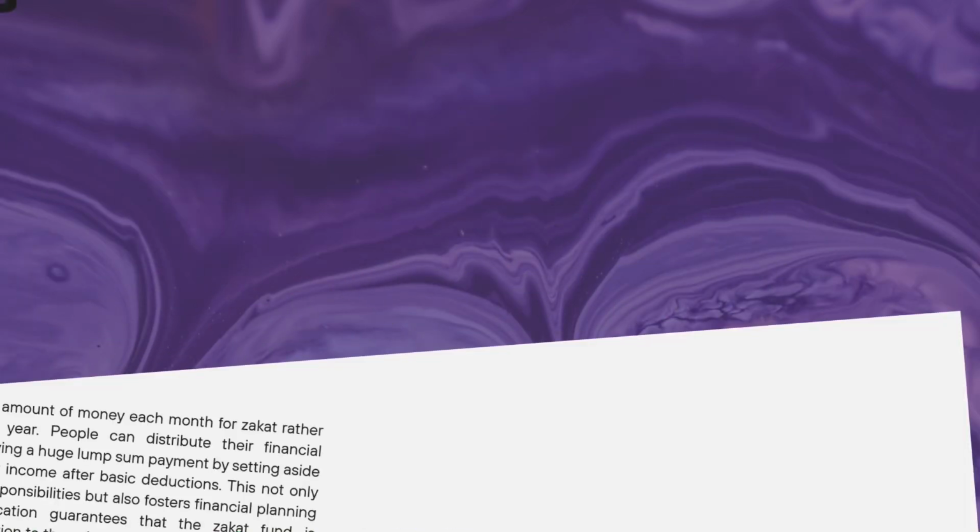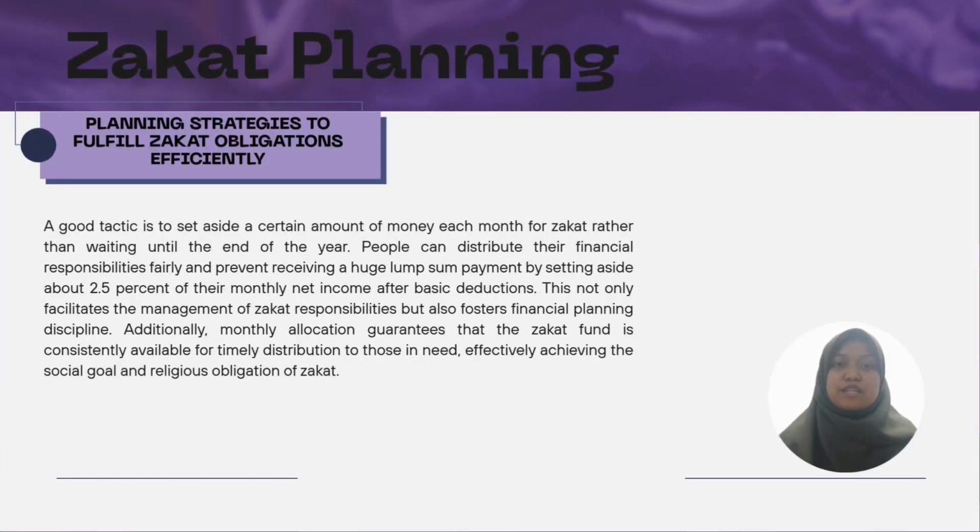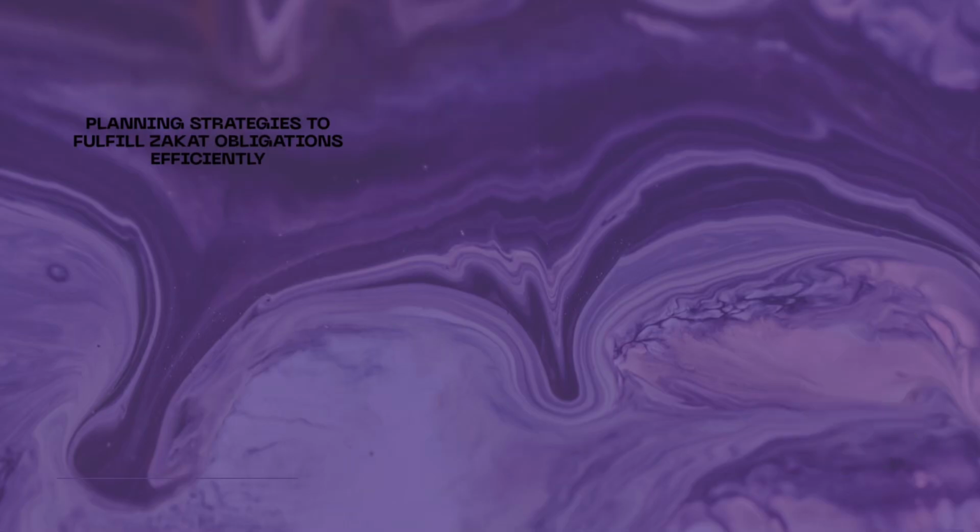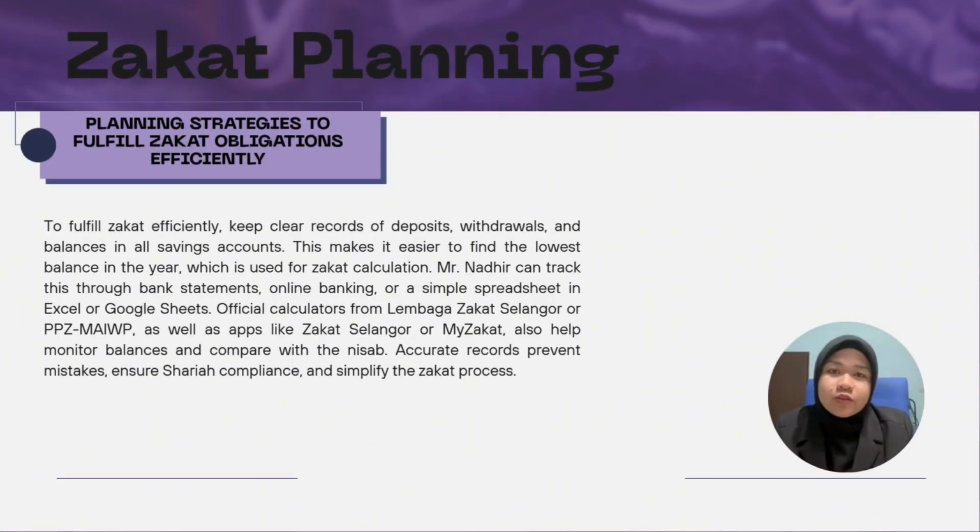Next, one efficient way to fulfill the zakat obligation is to set aside monthly savings. Instead of paying 2,577 ringgit and 90 cents all at once, we can divide it into monthly contributions of about 250 ringgit. This makes the zakat easier to manage, reduces the financial burden, and ensures consistency, while also allowing the zakat to reach those in need on a regular basis. The second strategy to fulfill zakat on savings efficiently is to keep accurate records of deposits, withdrawals, and balances.